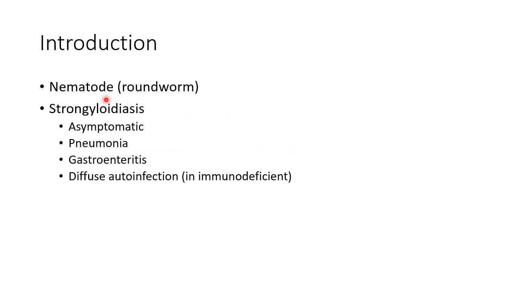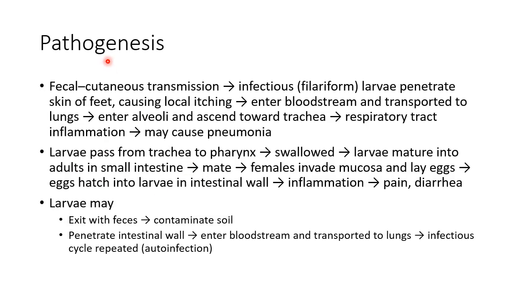Strongyloides is a nematode or roundworm. It causes strongyloidiasis. The various clinical presentations of strongyloidiasis include asymptomatic patients, pneumonia, gastroenteritis, and diffuse autoinfection in case of immunodeficient persons. Now let us see about the pathogenesis of strongyloides.